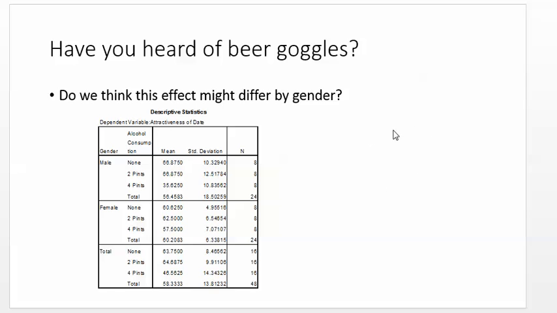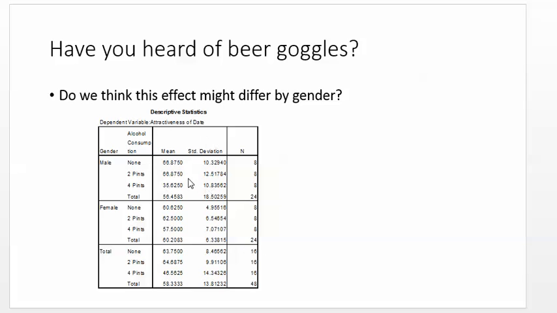So imagine we did an experiment. We take 24 males and 24 females, and we take them to a pub or bar or whatever you want to call it. Over the course of an hour, one group gets 0 drinks, some of the men, some of the women. Some get 2 drinks, or 2 pints, and some get 4. Then we're going to watch them and rate the attractiveness of the people they hit on.